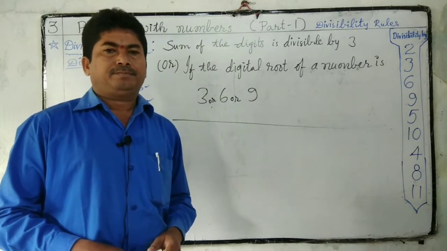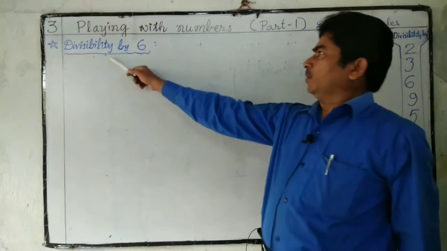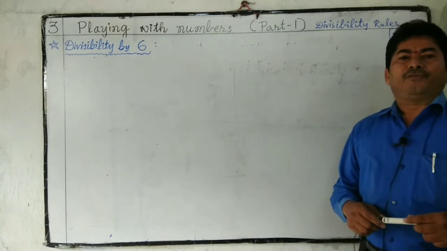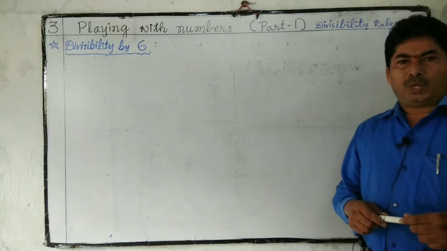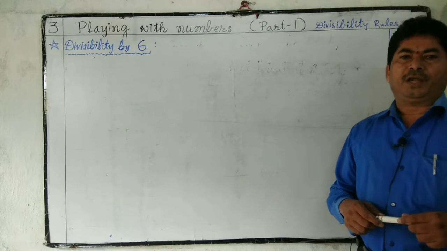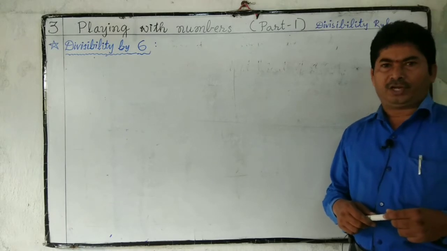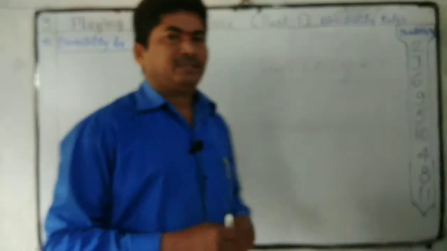Next, divisibility by 6. If a number is divisible by 2 and 3, then the number is exactly divisible by 6. Let us see one example.